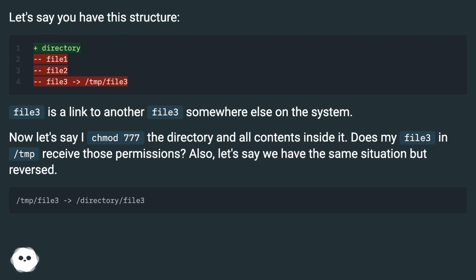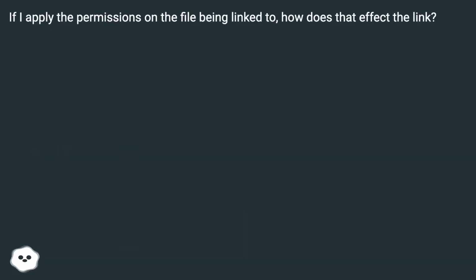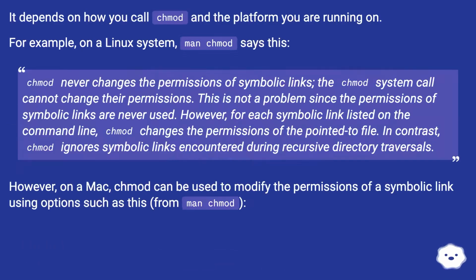Also, let's say we have the same situation but reversed. If I apply the permissions on the file being linked to, how does that affect the link? It depends on how you call chmod and the platform you are running on.